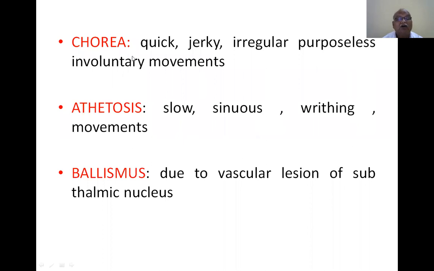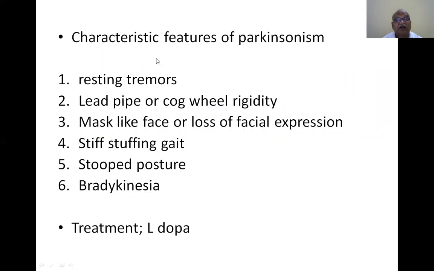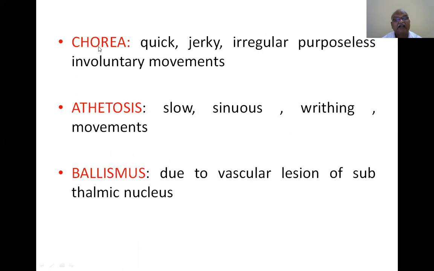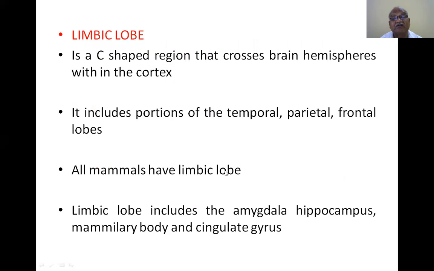So, what are the characteristic features of Parkinsonism? What are the characteristic features of chorea? Quick, jerky, irregular, purposeless, involuntary movements. Athetosis: slow, sinuous, writhing movements. Ballismus: it is due to vascular lesion of the subthalamic nucleus.